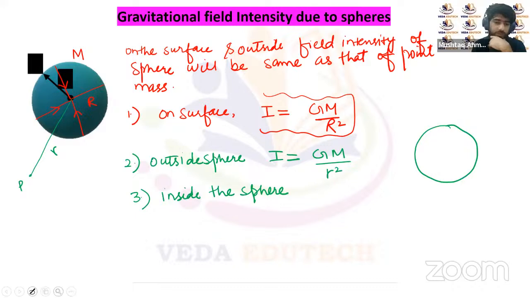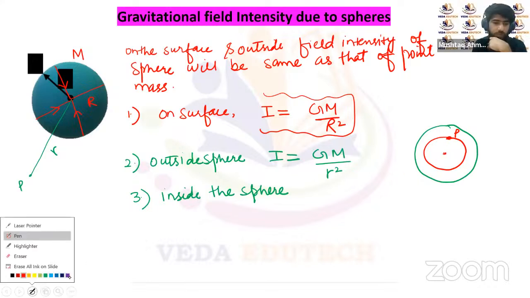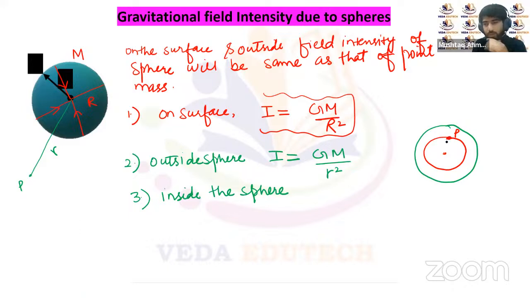This is the sphere, and at some point inside the sphere we have to calculate the field intensity. Let's suppose at some point P, at a distance small r from the center of the sphere, we have to calculate the field intensity.